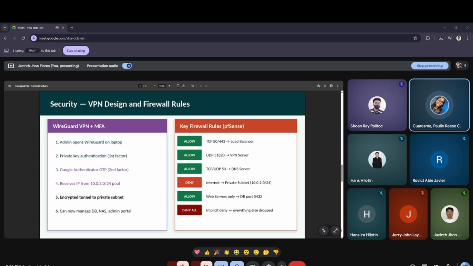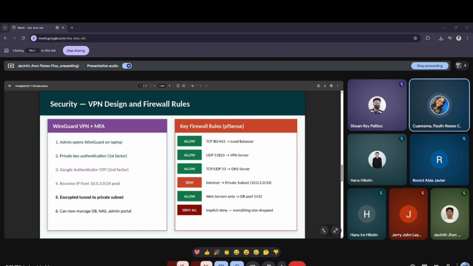On the firewall side, we have 6 key firewall rules shown here. The first three are allow rules. This means we permit HTTPS traffic to our load balancer, WireGuard VPN connections on UDP port 51820, and public DNS queries to our DNS server.